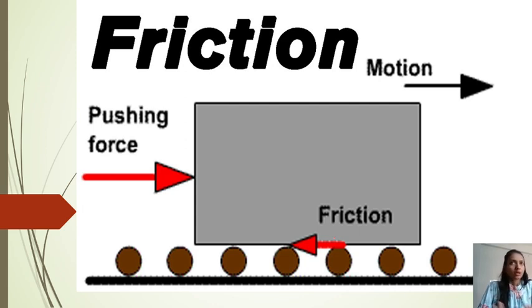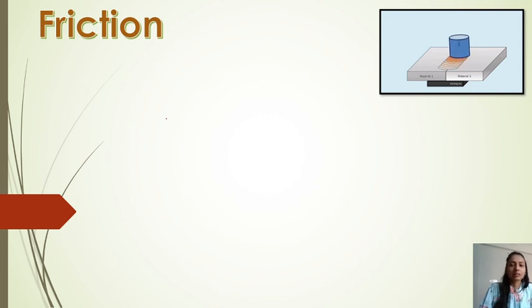So first of all, in daily life, let us see how friction is useful. We take some examples. Let us take the example of walking.